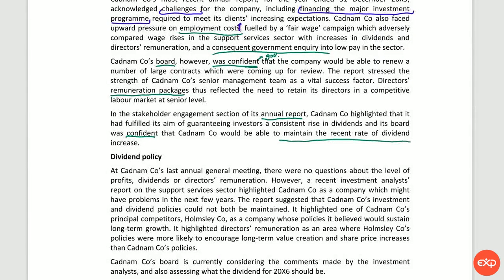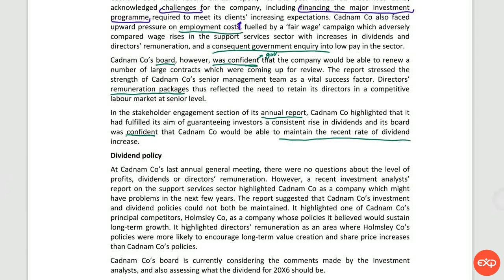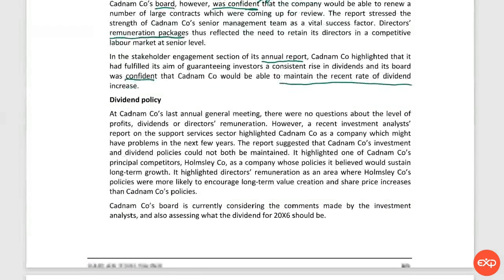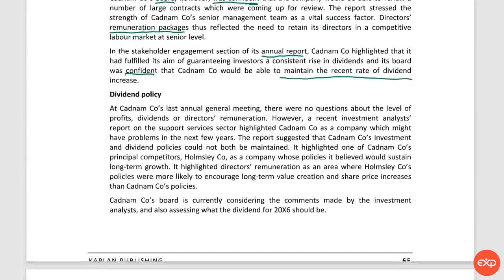Dividend policy. At Cadmium Company's last annual general meeting, there were no questions about the level of profits, dividends or directors' remuneration. However, a recent investment analyst's report on the support services sector highlighted Cadmium Company as a company which might have problems in the next few years.